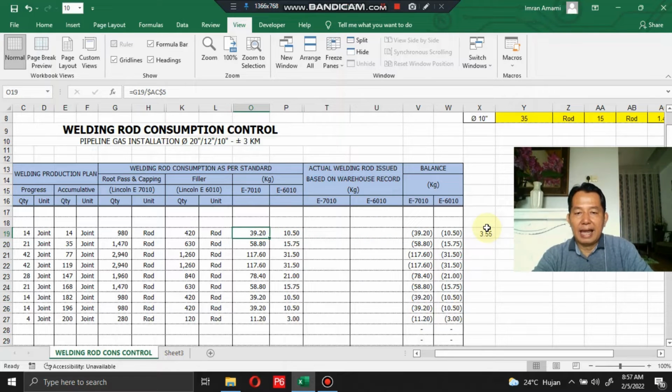To check welding rod consumption for root pass and capping using Lincoln 7010, this is showing 39.20 kilograms. And for filler works using Lincoln E6010, 10.50.